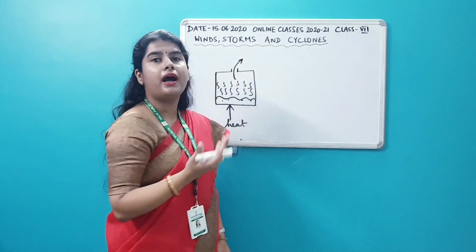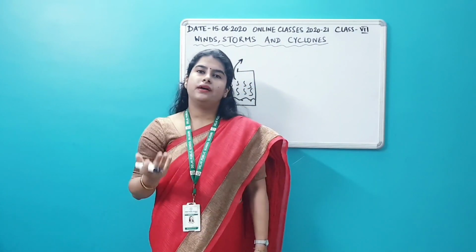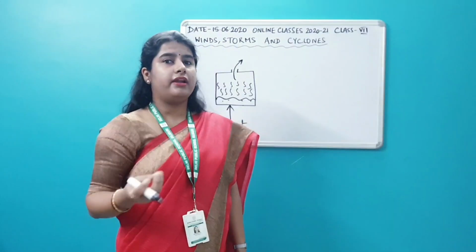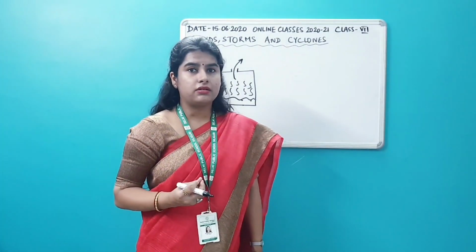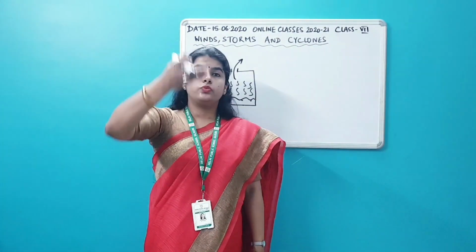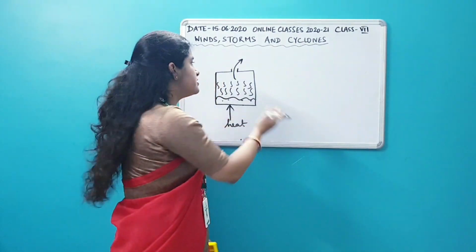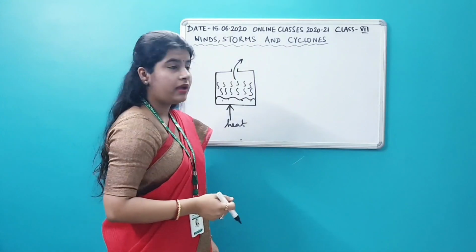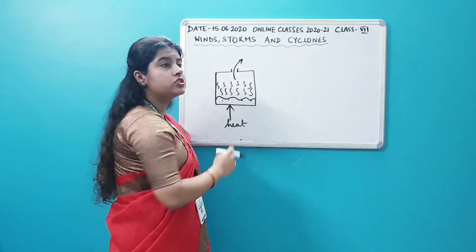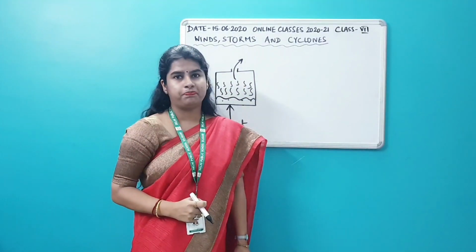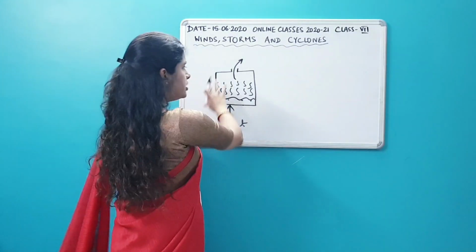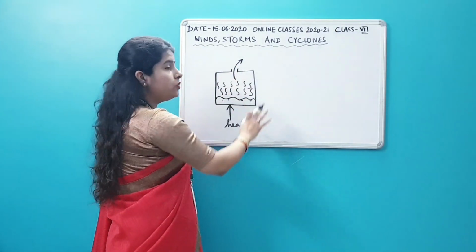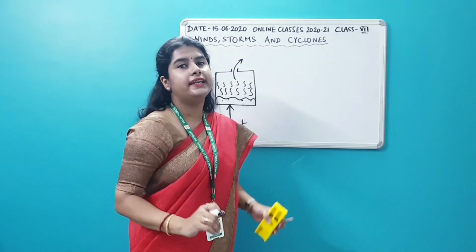Why? Because when you heat air, warm air becomes lighter. Being lighter, it will rise up and it will get a space to go out. So air will move out through the tin can, but inside there is a lot of steam present. Initially you will find there will be no change in the structure of the tin can.